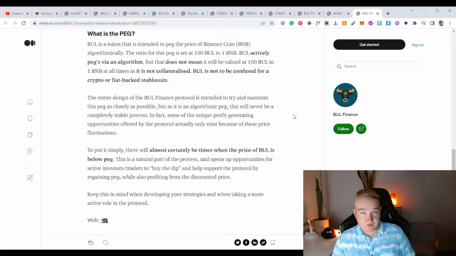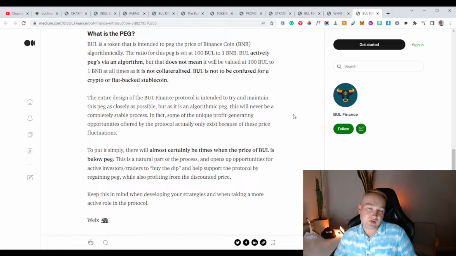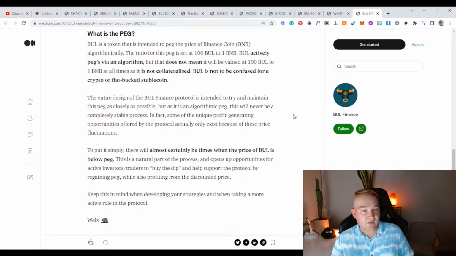Obviously, one of the risks with this is if BNB doesn't go anywhere, but it'll be interesting. Because of the way they're setting this up, it is a manual process, as far as what I've read here, unless I've read it wrong. So they can change the strategy there if they do need to.